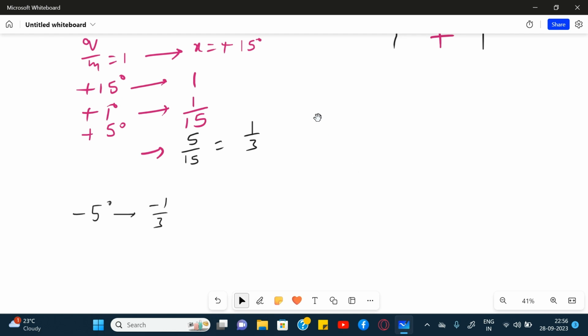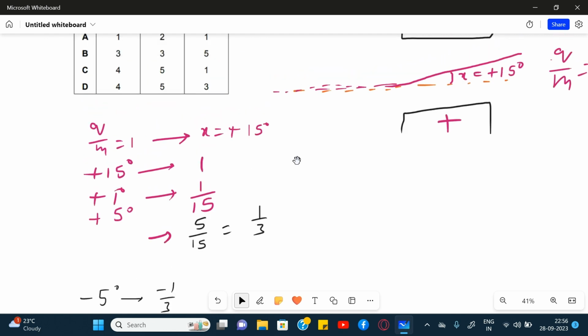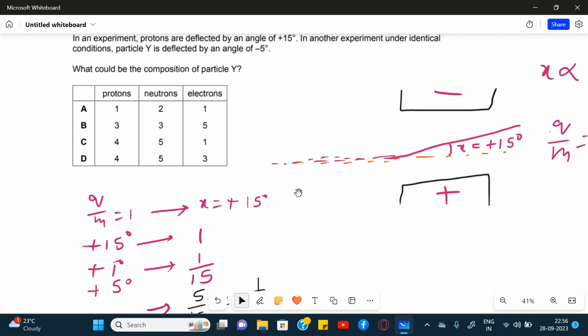Let's see for which of these options the charge upon mass ratio is minus 1/3. We know that protons have +1 charge, electrons have -1 charge, neutrons are neutral, that means they don't have any charge. For mass, protons have 1 unit mass, each neutron has 1 unit mass, and electrons are considered to be massless because their mass is negligible when compared with protons and neutrons.